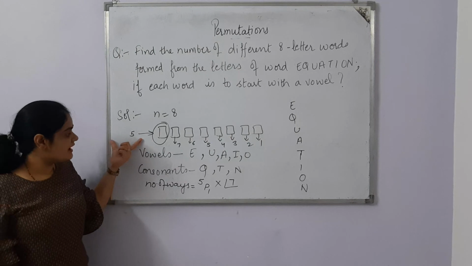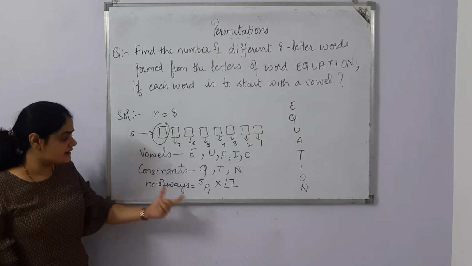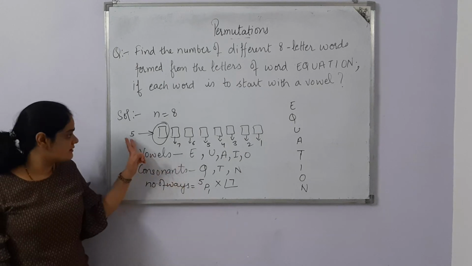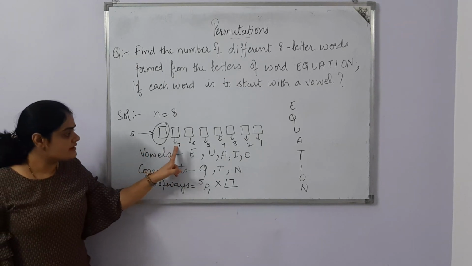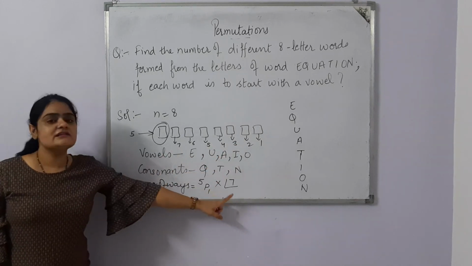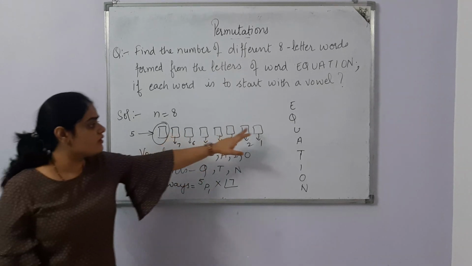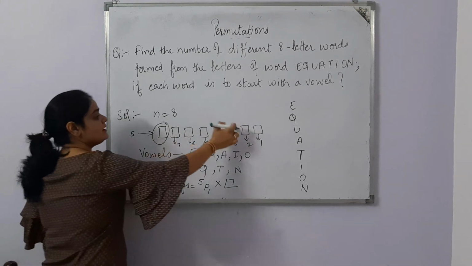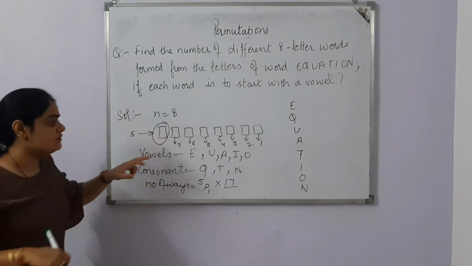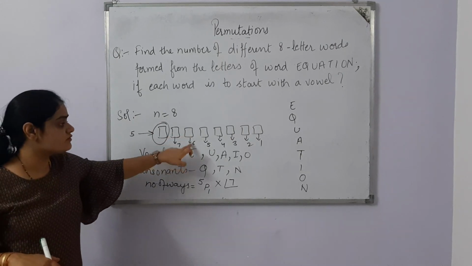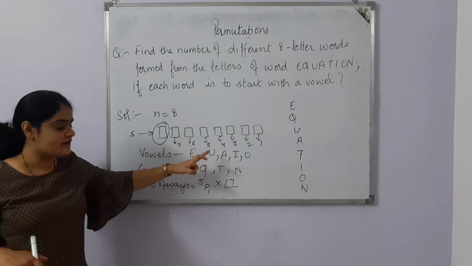Then what we have written in the formula is 5P1. Of course, out of 5 letters, we are choosing 1, in 5 ways, and after that 7, 6, 5, 4, 3, 2, 1 is nothing but 7 factorial. Of course, these 7 boxes are shuffling with each other. This box can be filled in 7 ways, this box in 6 ways, this box in 5 ways, and so on.